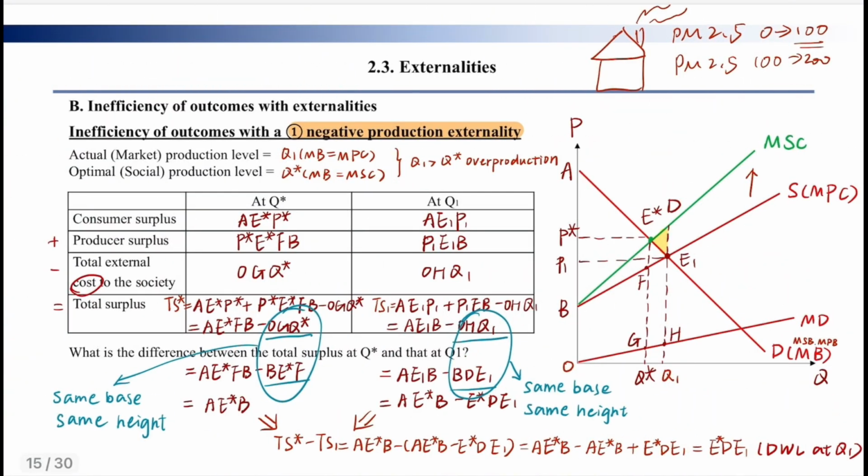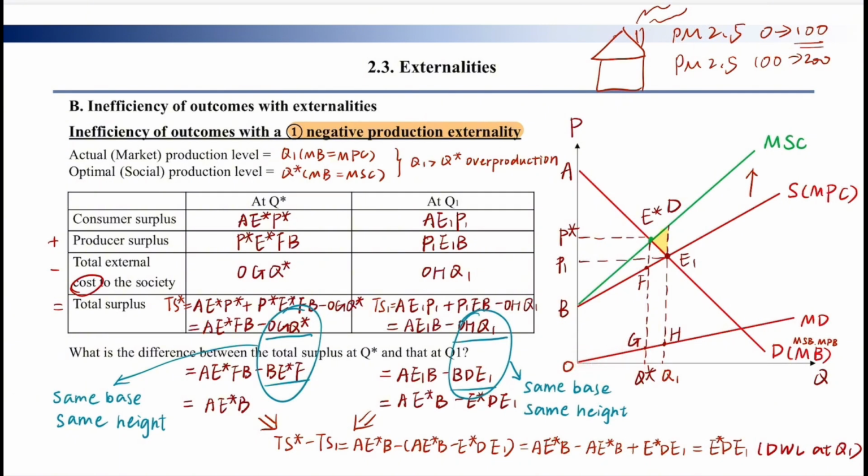And the total external cost to the society is how much damage, how much pollution it costs. It's the area of this triangle. It also uses the knowledge of calculus, because in this line segment, each point has a marginal damage, and we add them all up.